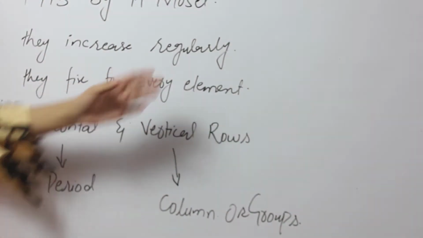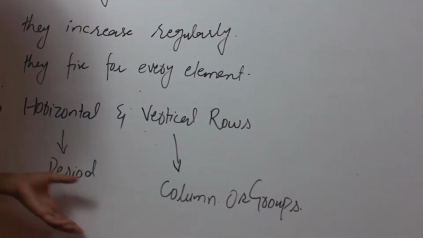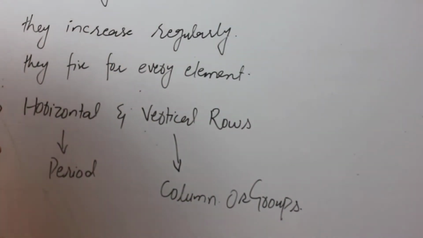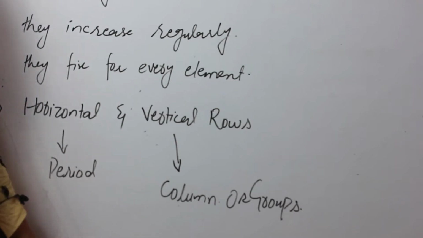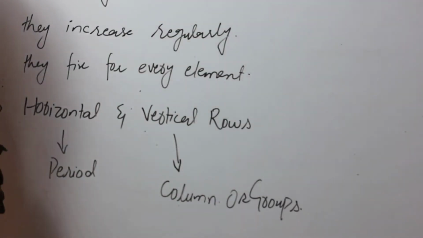In the modern periodic table, there are periods and groups, but the difference is that Mendeleev's periodic table is based upon atomic mass, while the modern periodic table is based upon the atomic number.